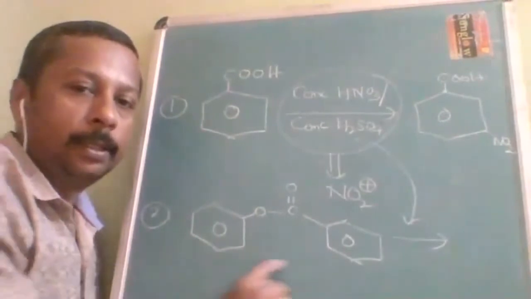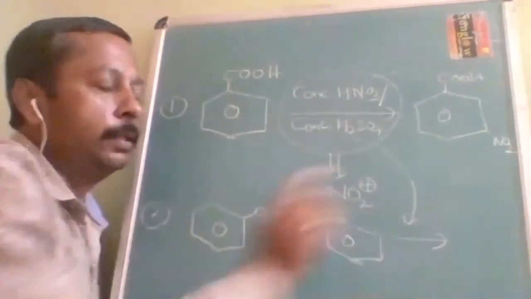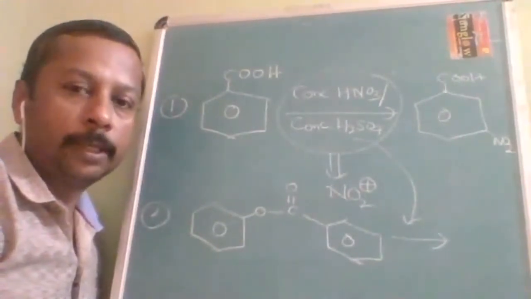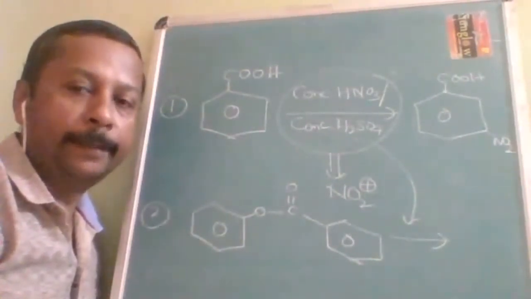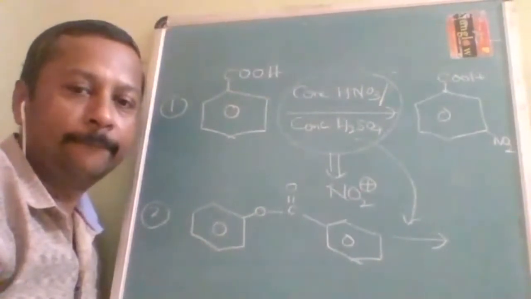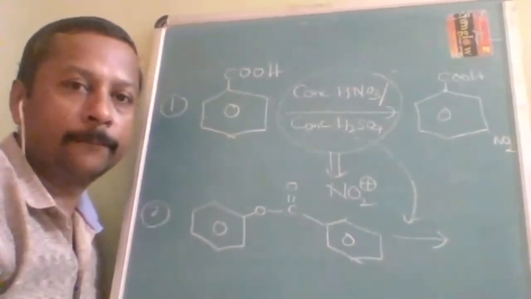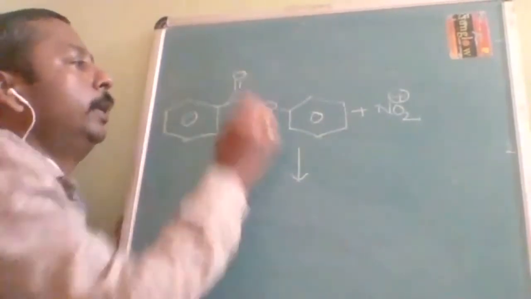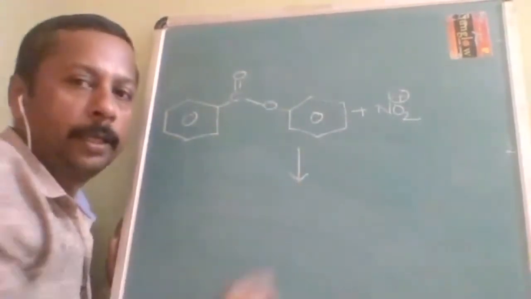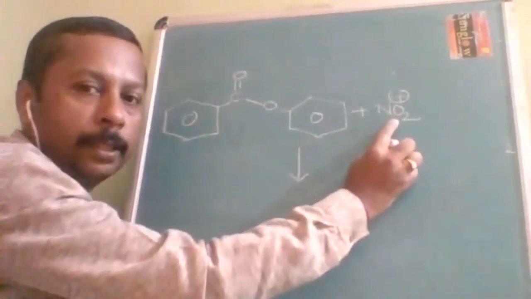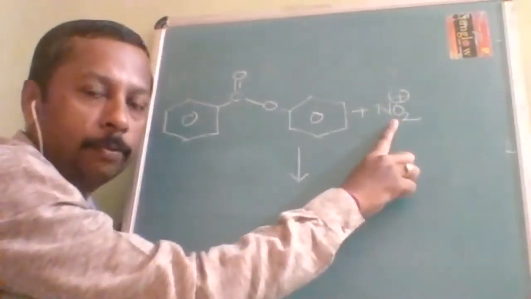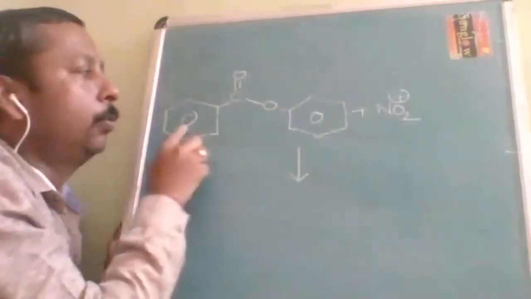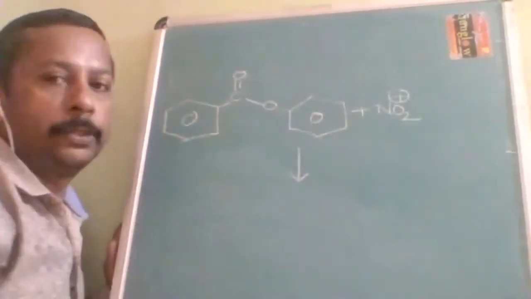This is the reactant and this is the reagent. Now anybody can guess what the answer is. Okay, now I am explaining. Listen carefully. Here both benzene rings are there. The nitrating mixture is going to provide NO2 positive, but this NO2 positive will go to this benzene ring or that one.